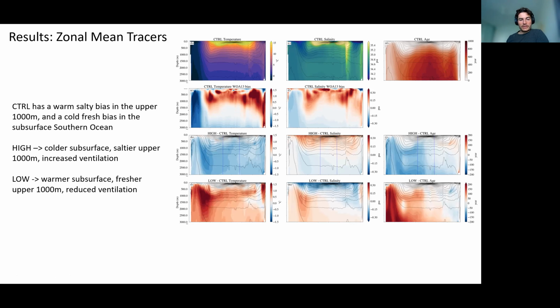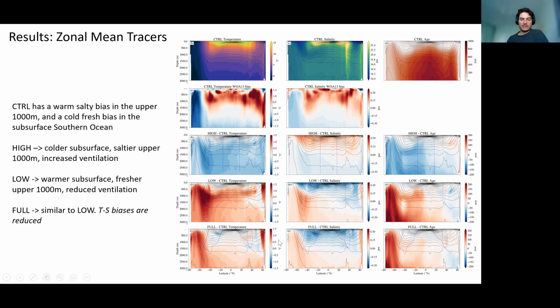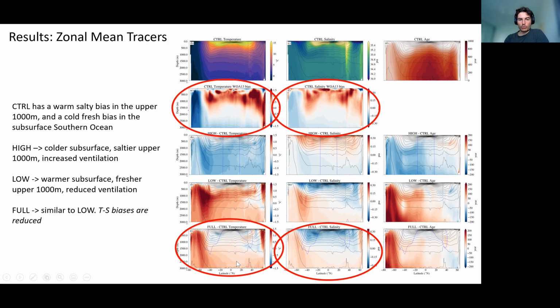In the low experiment, when we reduce kappa N, we see changes that are roughly the opposite of that, indicating reduced ventilation and warming. And in the full experiment, we see changes that are roughly consistent with the low experiment, apart from maybe in the high latitude Southern Ocean and some changes in magnitude. And one key thing to point out here is that the anomalies in the full experiment in salinity and temperature are roughly opposite to those in the biases, indicating that these biases are actually reduced modestly in the full experiment compared to the control experiment.